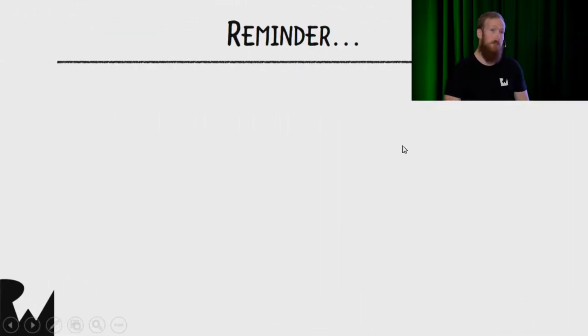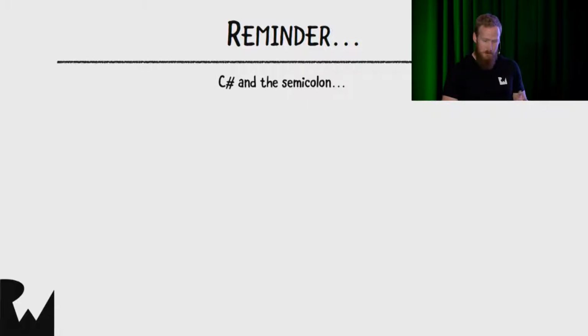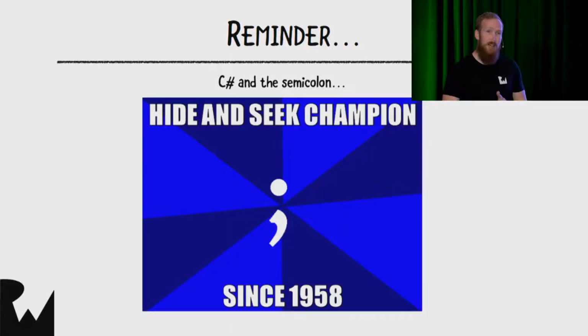Just a quick reminder before I forget, if you're new to C#, if you're coming from languages like Swift where you don't end with semicolons, don't forget that in C# you've got to end every line with a semicolon, or every block of code finishes off with a semicolon. The missing semicolon is the hide-and-seek champion. It will basically hide away from you, and you might get a compiler error, and if you're not used to them, you don't know which line the error is referring to, you might not see that you've missed out a semicolon there, so don't forget that.